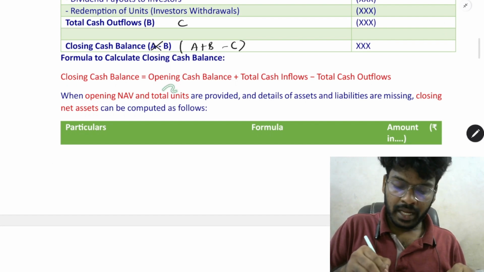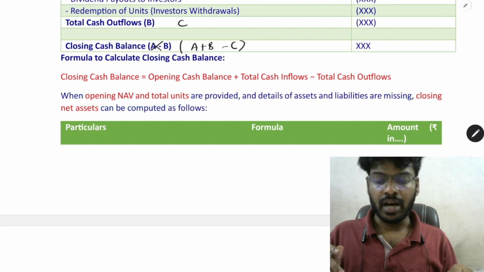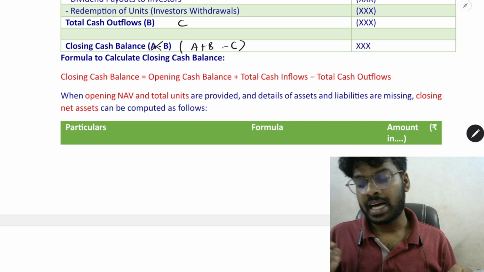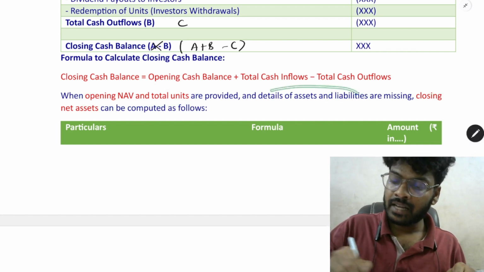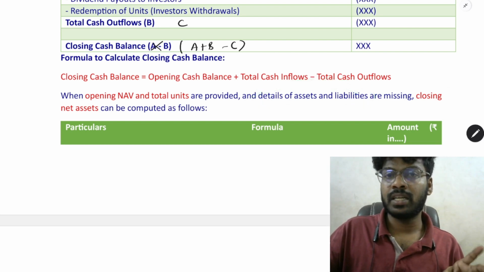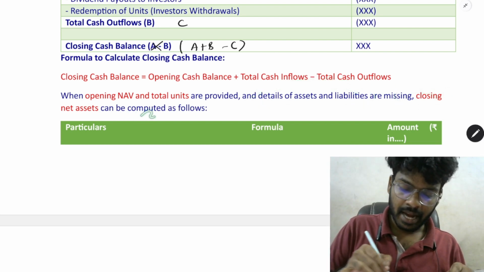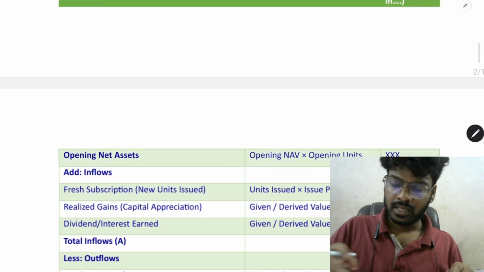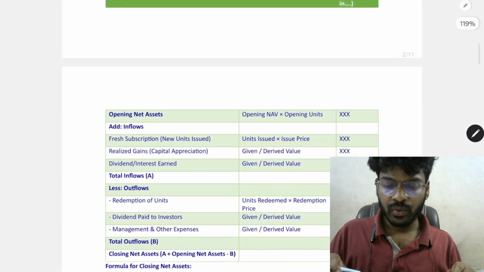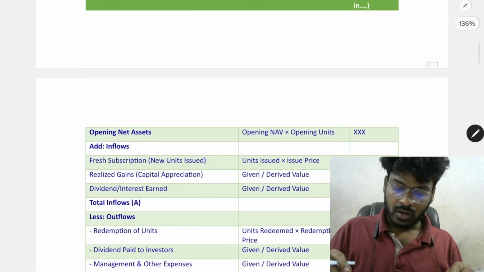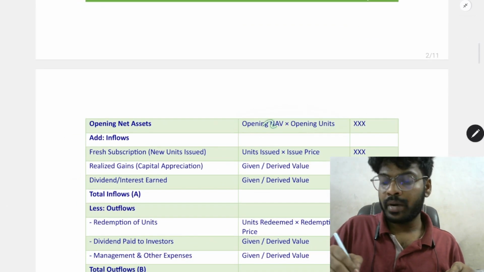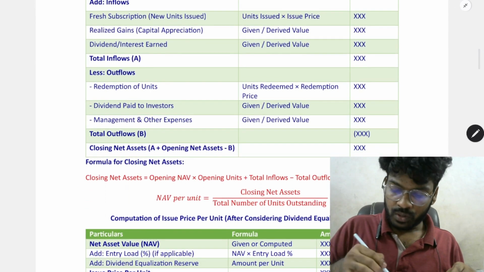When opening NAV and total units are provided, the details of assets and liabilities are missing. So sometimes the details of assets and liabilities will be missing in the question. The closing net asset can be computed as follows. Sometimes they will not give you the total assets and liabilities. They will give you opening units and opening NAV, closing units,